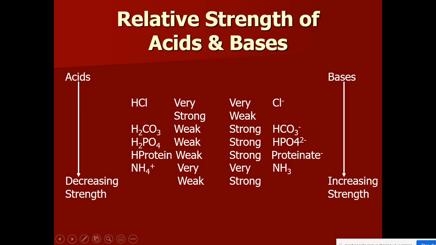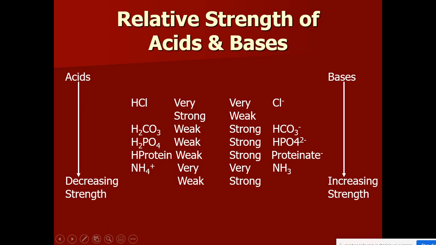Okay. Now if you see HCl, when it undergoes dissociation, you will get Cl minus. So this Cl minus has weak ionization capacity, and this is a weak base. Then H2CO3, I said it is a weak acid, but HCO3 minus is a strong base. Then H2PO4 is a weak acid, but HPO4 minus 2 is a strong base. Okay. Again, negative proteins which have donated hydrogen, they become strong base. And very strong base is ammonia.